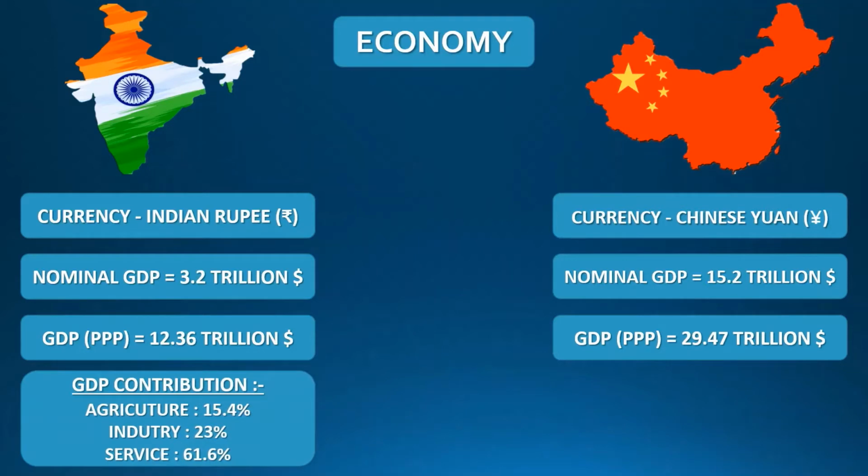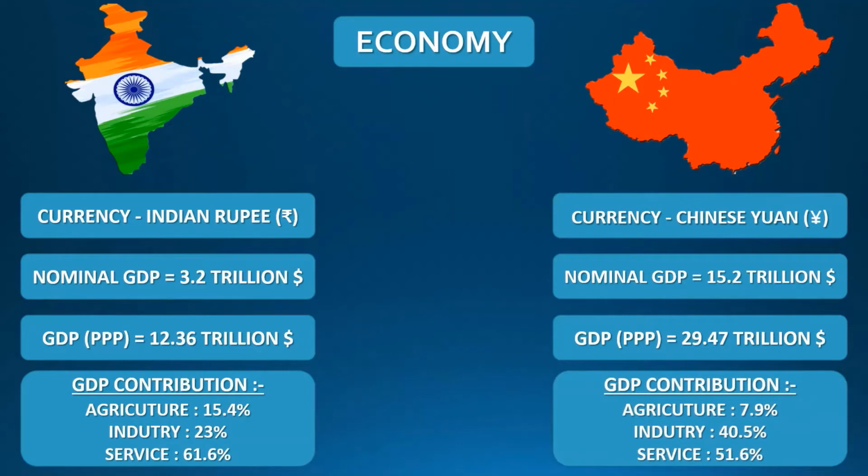If we talk about GDP contribution by sector, agriculture contributes about 15.4% to the Indian GDP, the industry sector contributes about 23%, and the service sector contributes about 61.6% to the Indian GDP. Agriculture contributes about 7.9% to the Chinese GDP, the industry sector contributes about 40.5%, and the service sector contributes about 51.6% to the Chinese GDP.